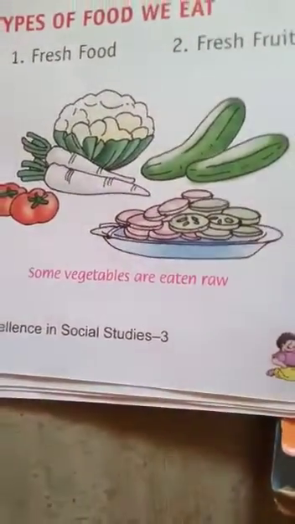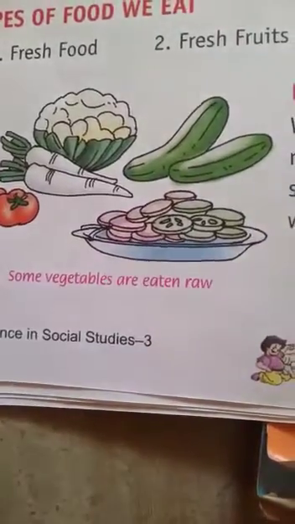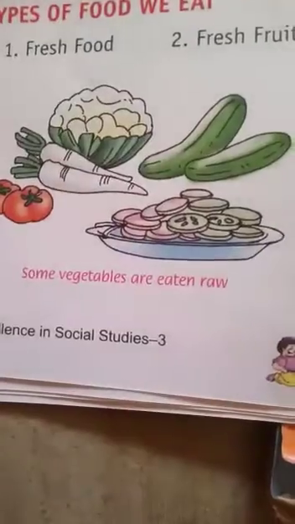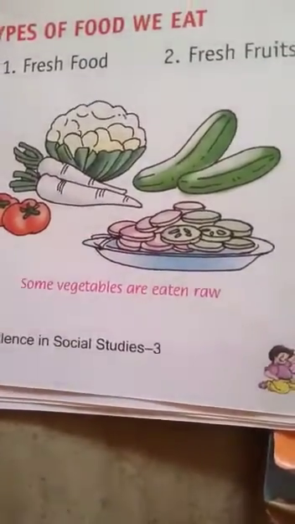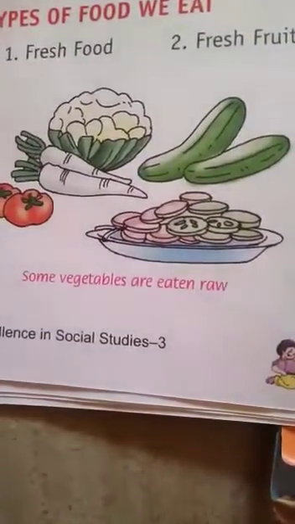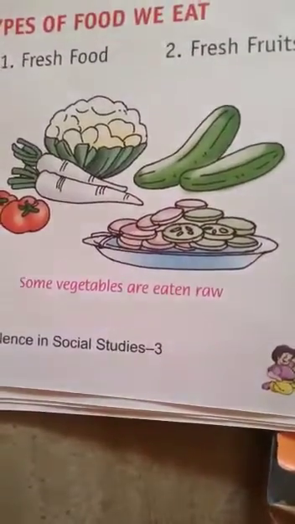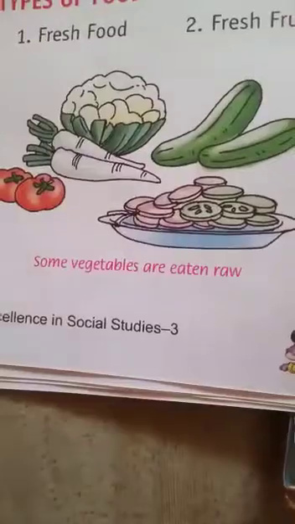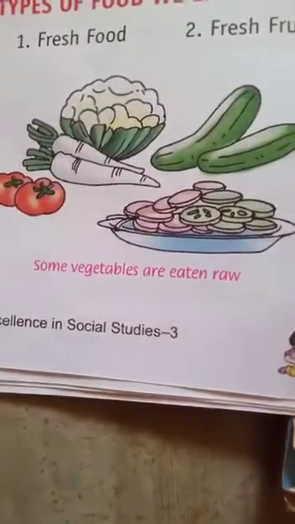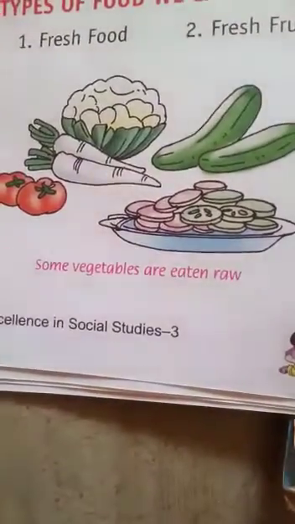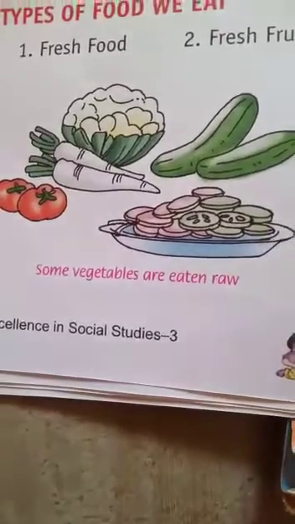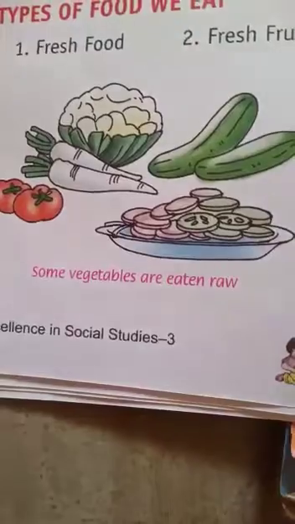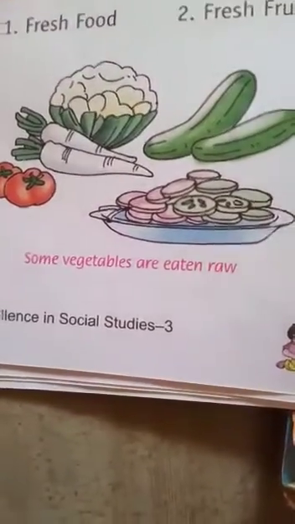Before eating any fruit, vegetables, we must wash them to remove the germs. To remove the germs, first we should wash them in water cleanly, and after that we can eat them. So these are the things which are known as fresh food. All the vegetables. Okay, you see in the picture radish is given, cucumber, tomatoes, cabbage. And all this can be eaten raw as salad.